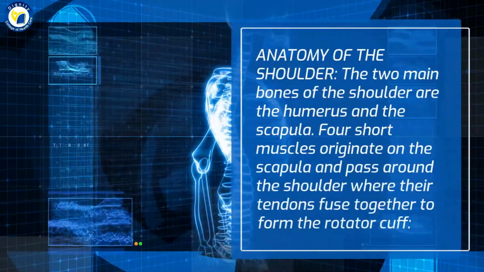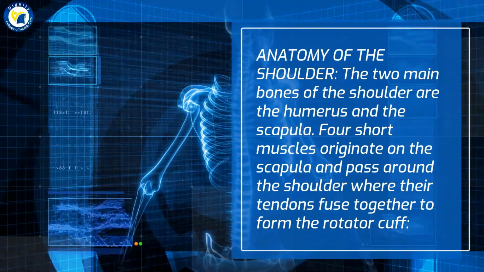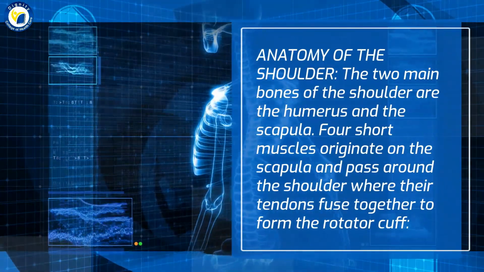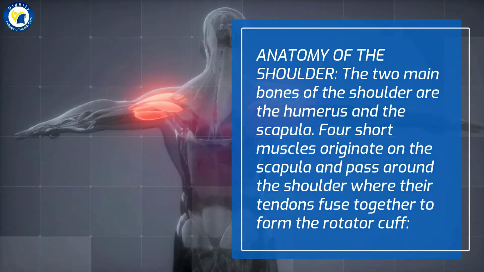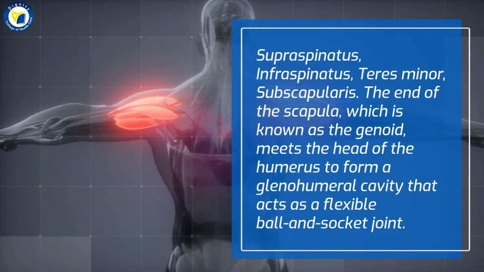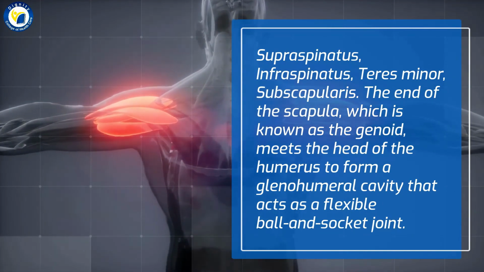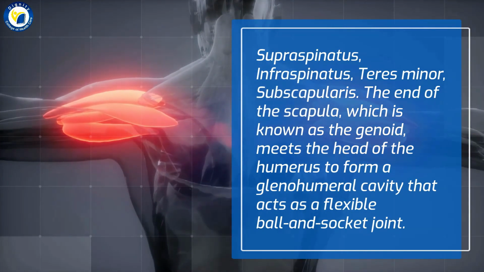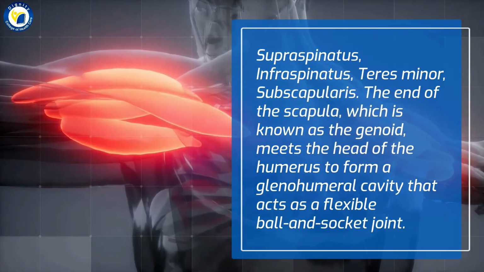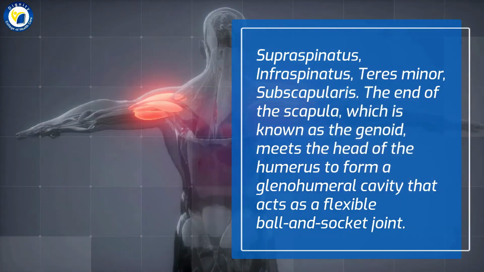Anatomy of the shoulder. The two main bones of the shoulder are the humerus and the scapula. Four short muscles originate on the scapula and pass around the shoulder, where their tendons fuse together to form the rotator cuff: supraspinatus, infraspinatus, teres minor, and subscapularis. The end of the scapula, which is known as the glenoid, meets the head of the humerus to form a glenohumeral cavity that acts as a flexible ball and socket joint.